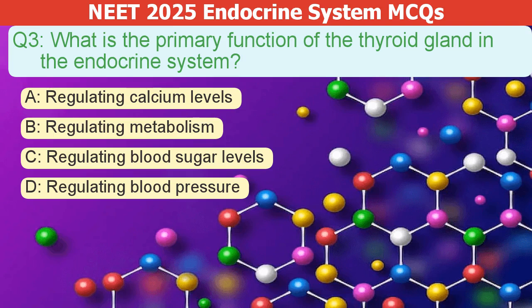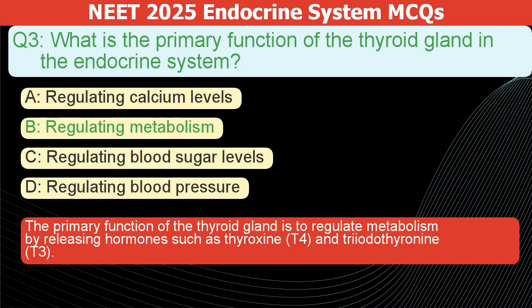What is the primary function of the thyroid gland in the endocrine system? A. Regulating calcium levels. B. Regulating metabolism. C. Regulating blood sugar levels. D. Regulating blood pressure. The correct answer is B. The primary function of the thyroid gland is to regulate metabolism by releasing hormones such as thyroxine, T4, and triiodothyronine, T3.